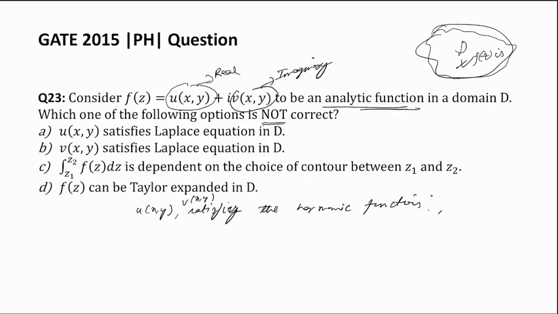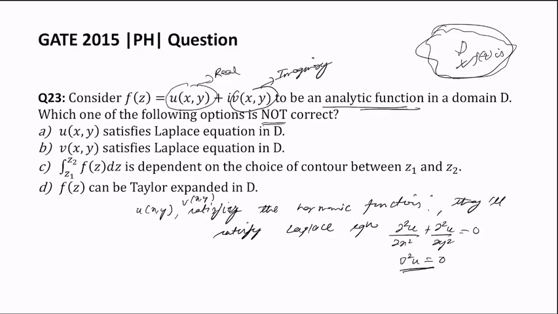That means they will satisfy the Laplace equation. So something like this. This is nothing but the Laplacian of u. So both the real and imaginary parts of the function will satisfy the Laplace equation.